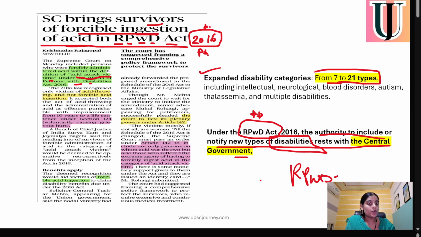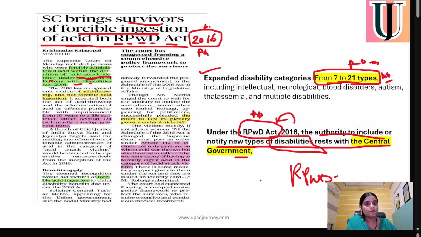So the first fact is that there are currently 21 types of disabilities included in the Rights of Person with Disability Act. The central government is the sole authority which can notify a new type of disability into the Act. That's why the Supreme Court is suggesting that the government include forcible ingestion.